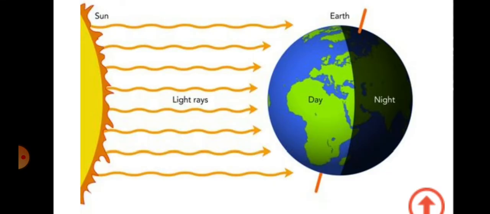See, you can see here on your screen the rays of the Sun. The area which is in front of the Sun is having day and the opposite area is having night. While rotating, the area which is in night will come on the day side after 12 hours during rotation.